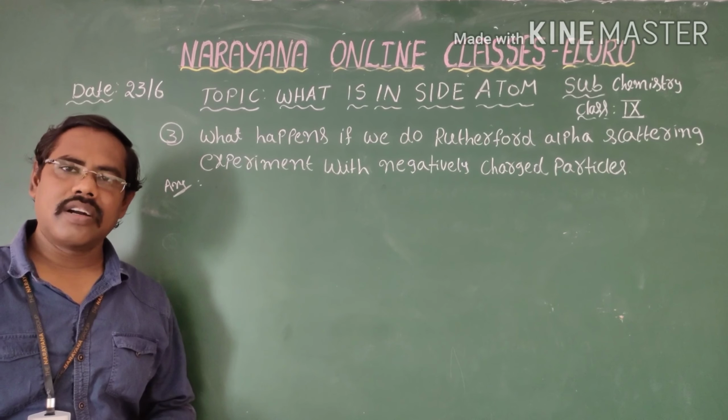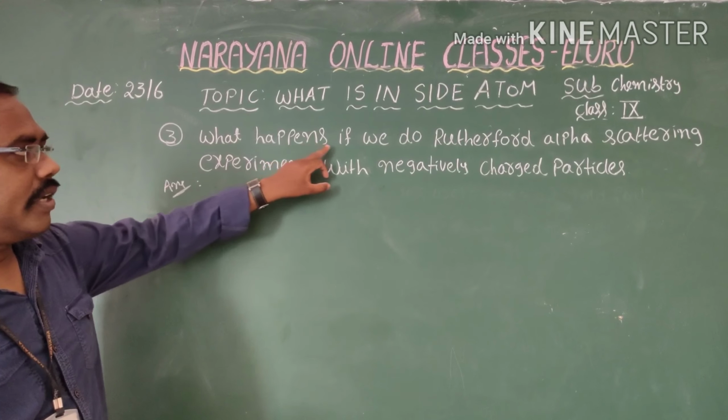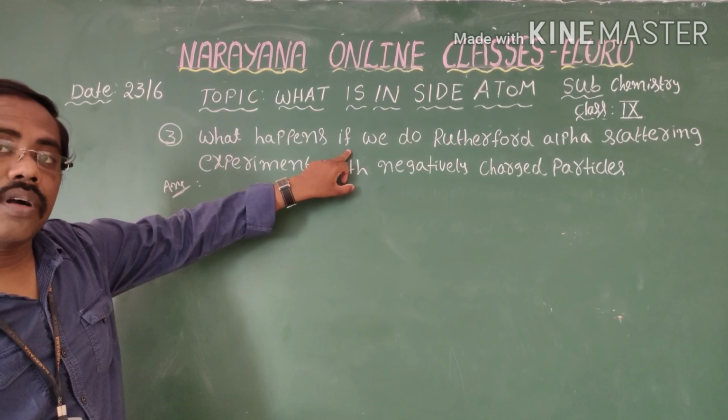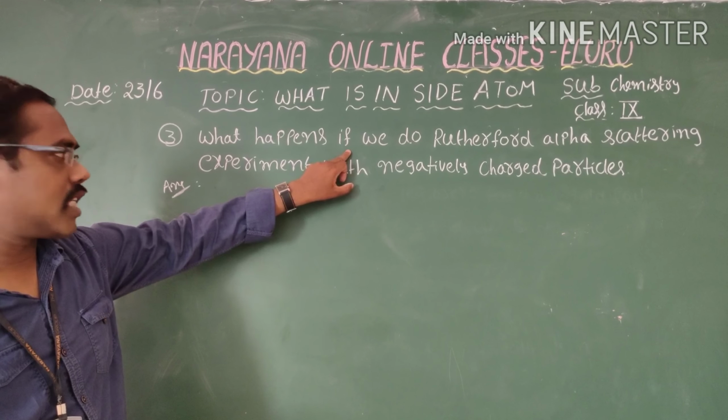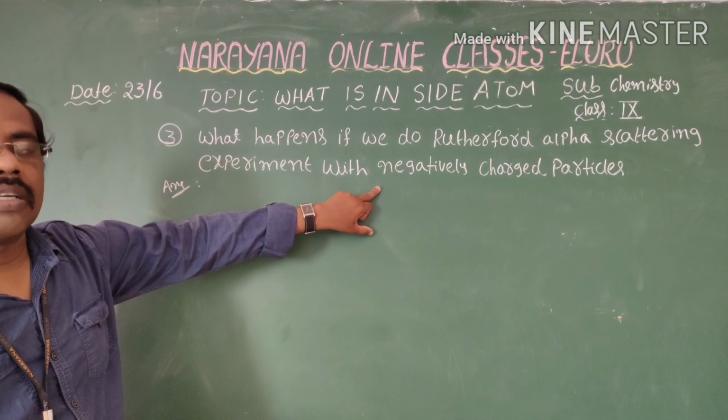Now coming to the third one. What they asked is: what happens if we do the Rutherford alpha ray scattering experiment with negatively charged particles?